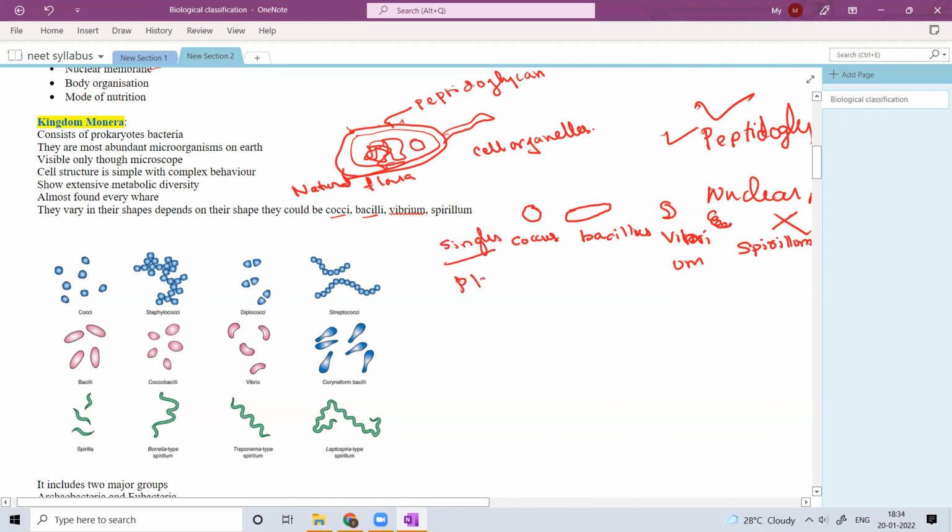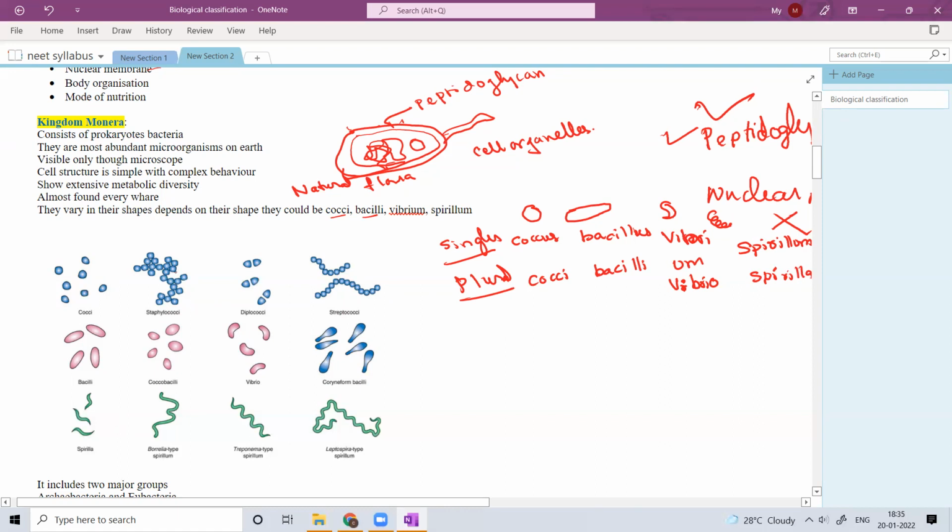The plural terms are cocci, bacilli, vibrios, and spirilla. So these are the plural terms for coccus, bacillus, vibrio, and spirillum.